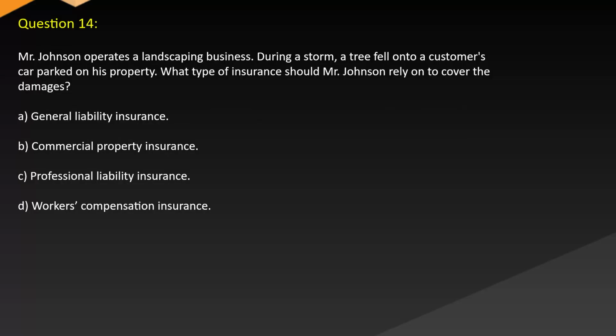Question 14. Mr. Johnson operates a landscaping business. During a storm, a tree fell onto a customer's car parked on his property. What type of insurance should Mr. Johnson rely on to cover the damages? A. General liability insurance. B. Commercial property insurance. C. Professional liability insurance. D. Workers' compensation insurance.